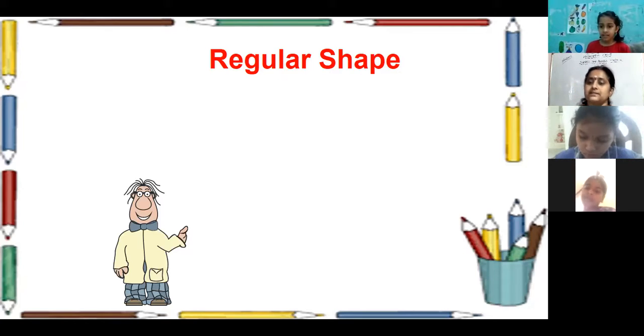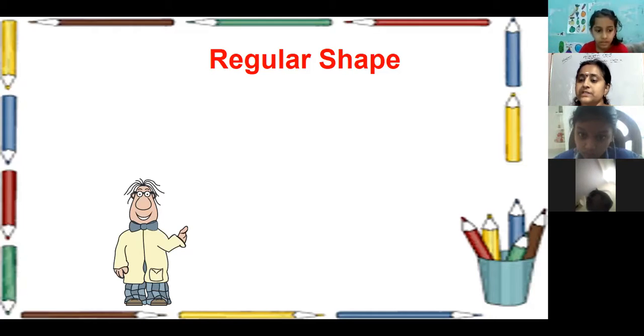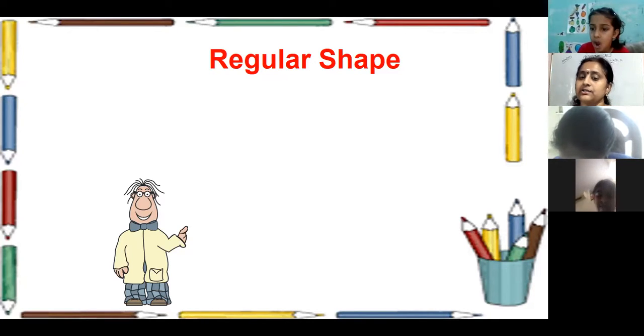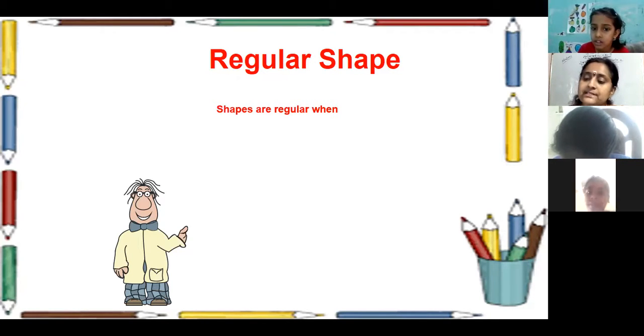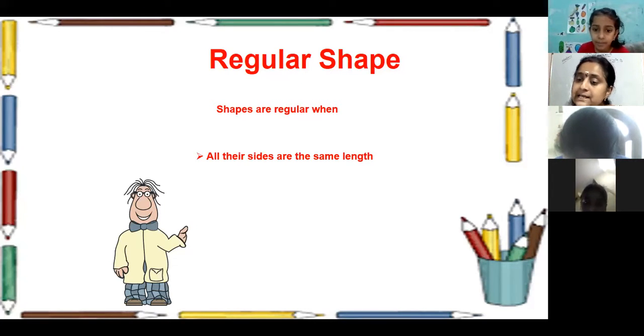So listen once again. What are regular shapes? The shapes having all sides equal and all angles equal are said to be regular shapes. When all sides are equal and all angles are equal, then only we will say that shape is a regular shape.